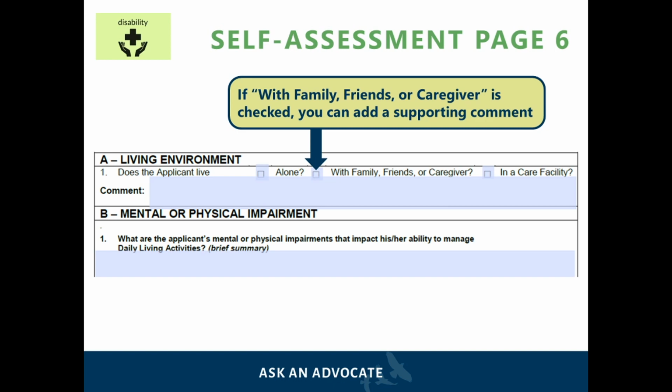Part A of Section 3 refers to the applicant's current living conditions. If the applicant is currently living with a family member, friend, or a caregiver, for the comment section, they could write that they receive significant help from whomever they live with. Part B of Section 3 refers to the applicant's physical or mental impairment. For the first question, the applicant should briefly describe these impairments.